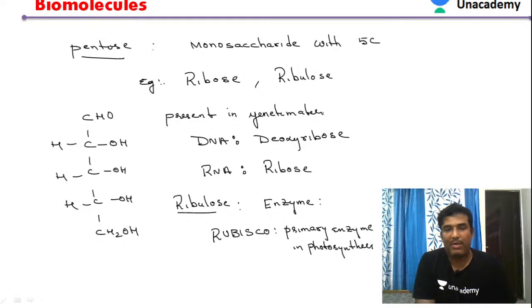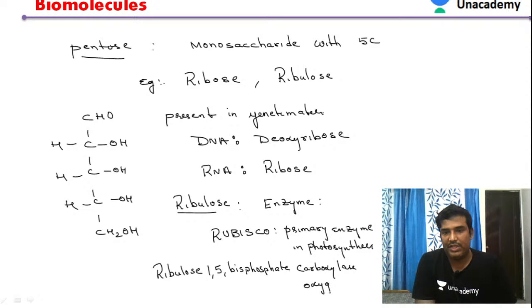If you see the full form of rubisco, it is ribulose 1,5 bisphosphate carboxylase oxygenase. That is the full form of Rubisco. So students, what you have to remember here is, Rubisco is another pentose.